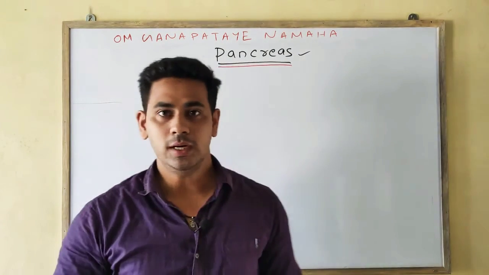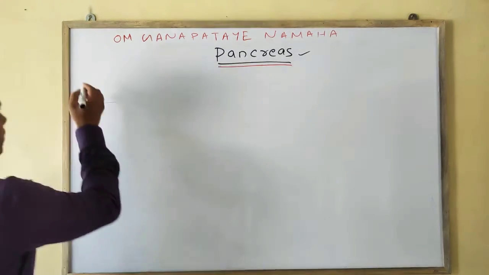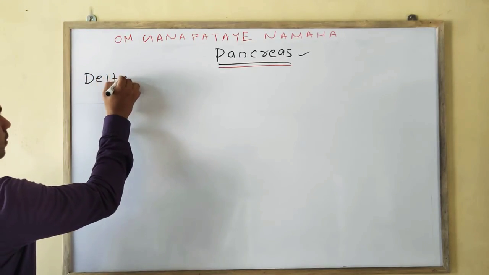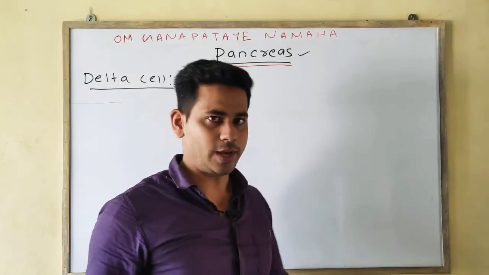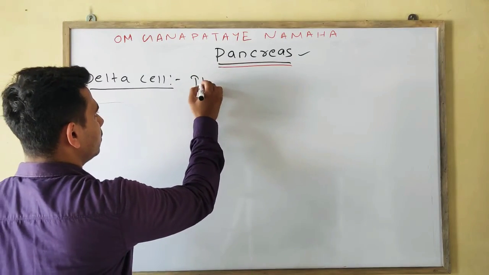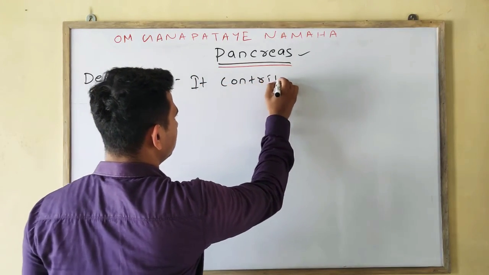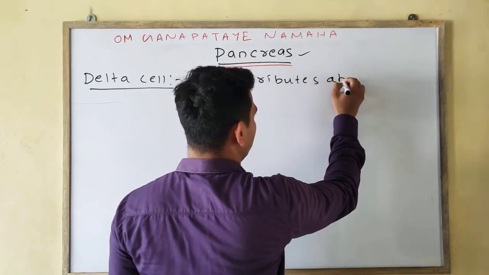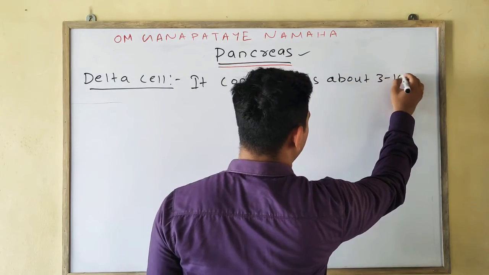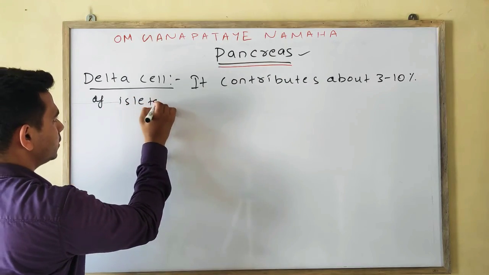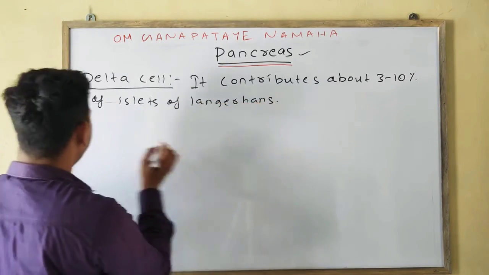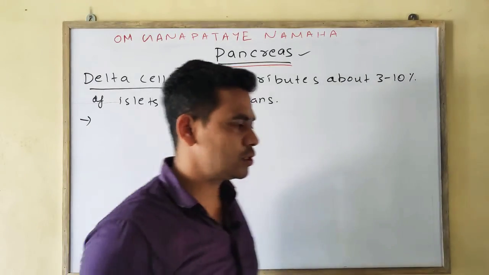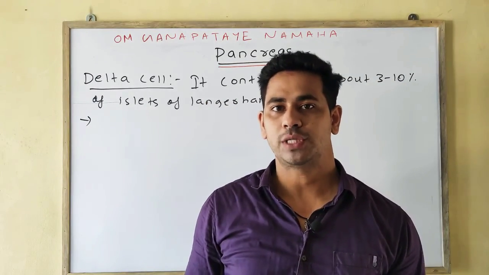Next we will discuss the delta cell, okay. The delta cell contributes around 3 to 10% of the islets of Langerhans. Second point, what does it secrete?